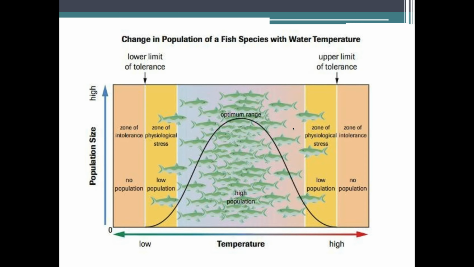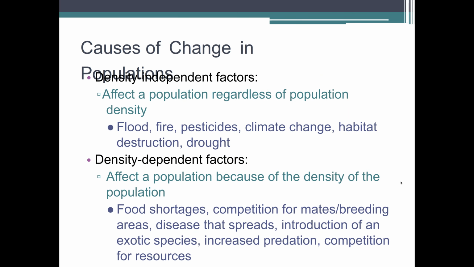In this optimal range of temperature, you'll have lots. If it starts to get too high, then again they'll start to be stressed out. And then if the water temperature increases any more, you have your upper level of tolerance where nothing could survive. That's why we're worried about things like global warming. If it increased the ocean temperatures, it removes a lot of the oxygen.